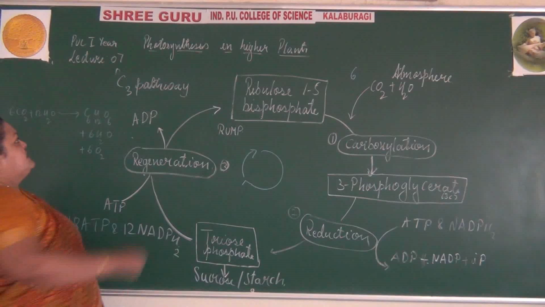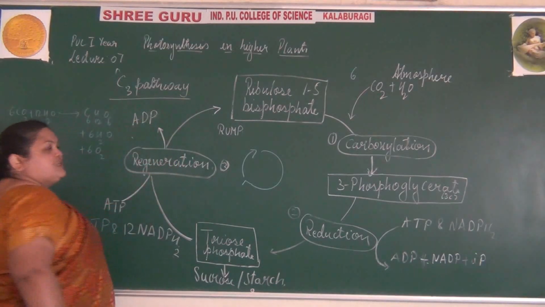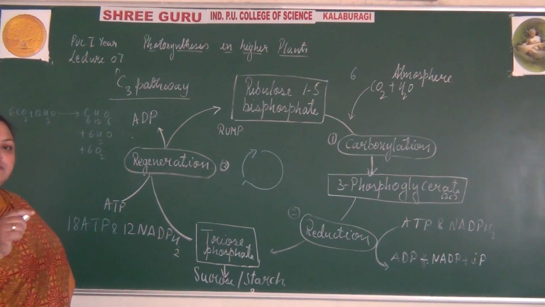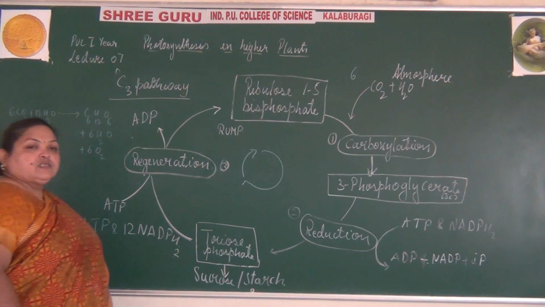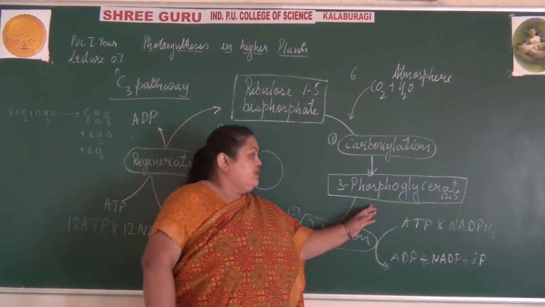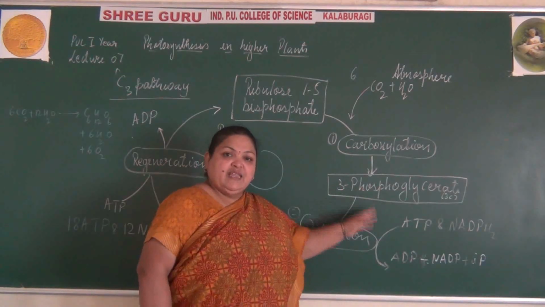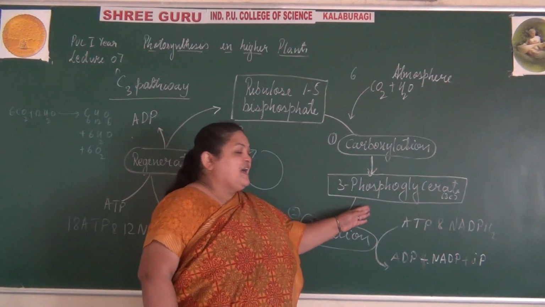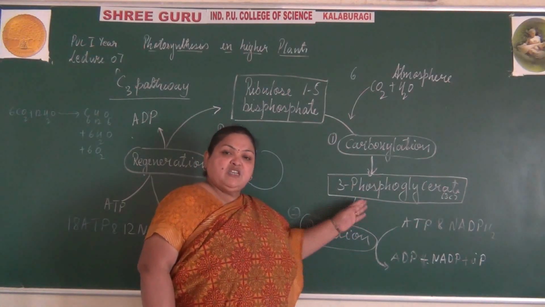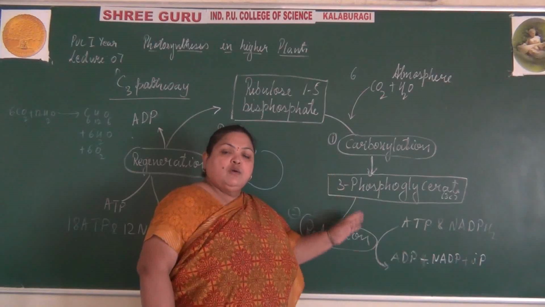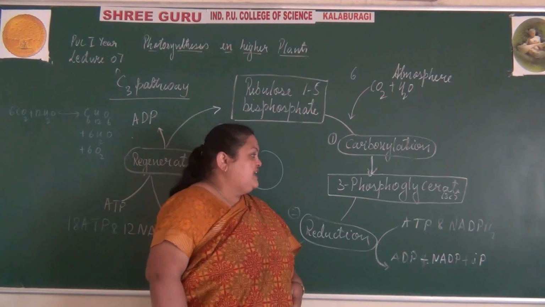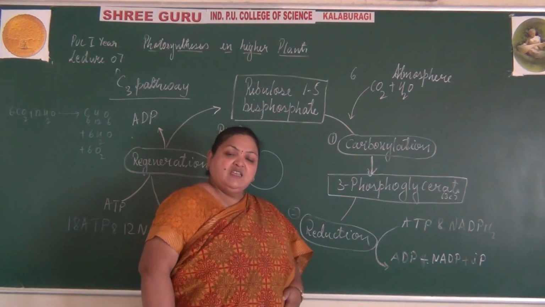The C3 pathway, as explained by Calvin, is also called the Calvin cycle. Why is it called the C3 pathway? The first stable product formed by the fixation of carbon dioxide is a 3-carbon compound. So Melvin Calvin called this cycle the C3 pathway or C3 cycle.